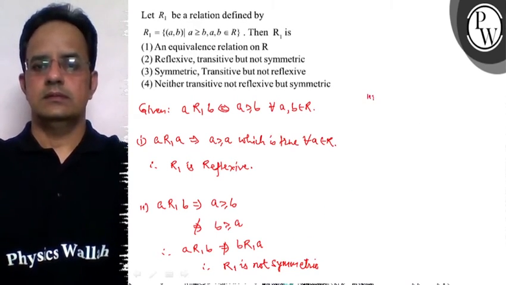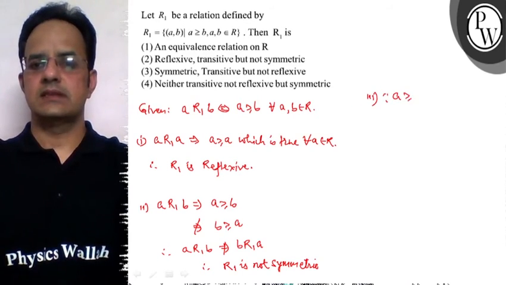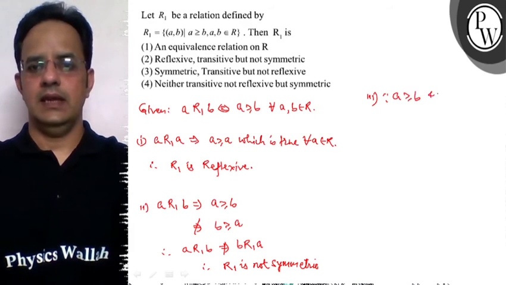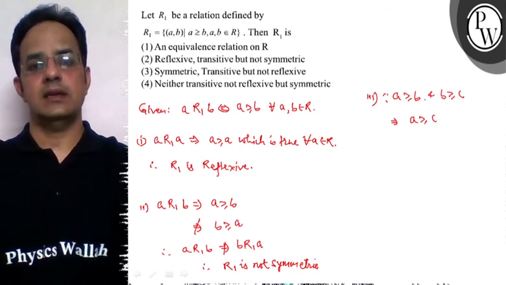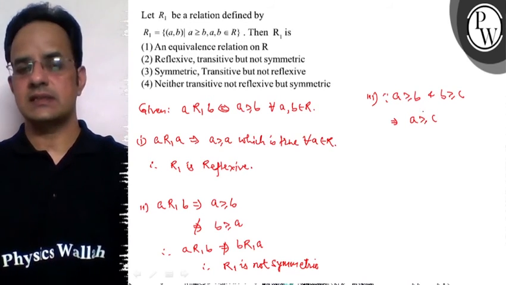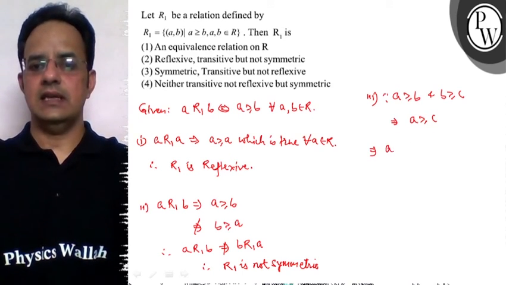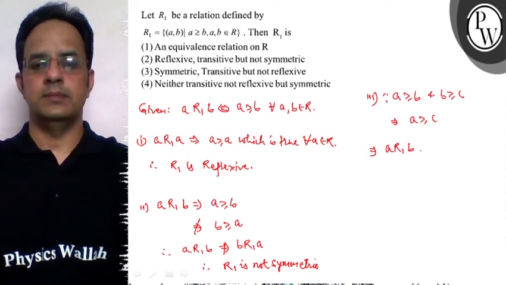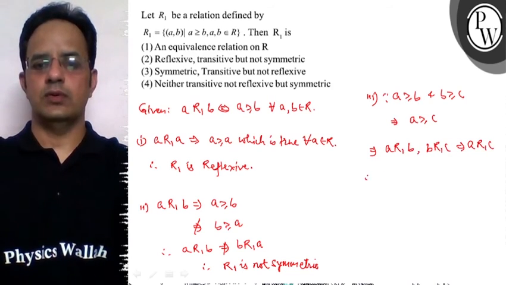Third, अगर हम ट्रांजिटिविटी की बात करें, since A is greater than equal to B and B is greater than equal to C and it implies that A is greater than equal to C, means A B से बड़ा है, B C से बड़ा है, then obviously A is greater than C. So therefore, we can say that A is related to B, B is related to C and it implies that A is related to C. So therefore, R1 is transitive relation.